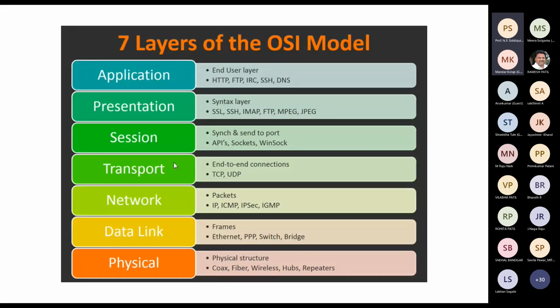In the transport layer, it is TCP, UDP, and end-to-end connections are the responsibility of the transport layer. In the session layer, it is APIs, sockets. Then we have the presentation layer, where, as I told you, it is basically used for encryption, decryption, data compression, data expansion. And the application layer is where your user interface is. You have the HTTP web page and other things which are part of the application layer. These are a few things which are part of different layers of the OSI model.